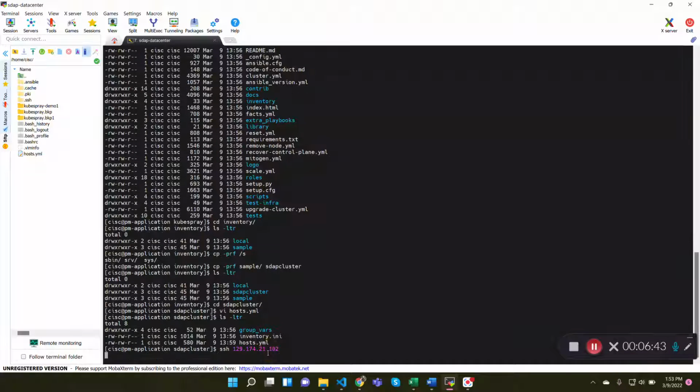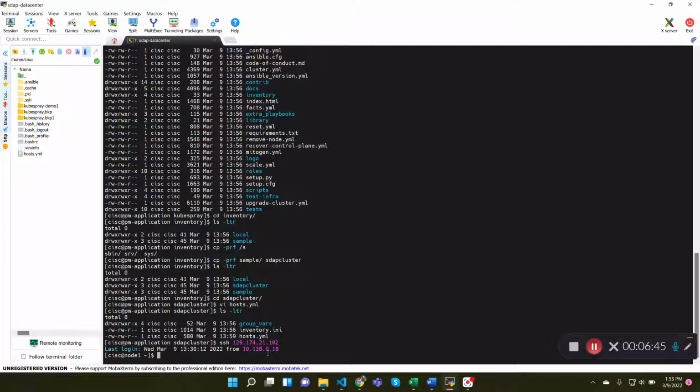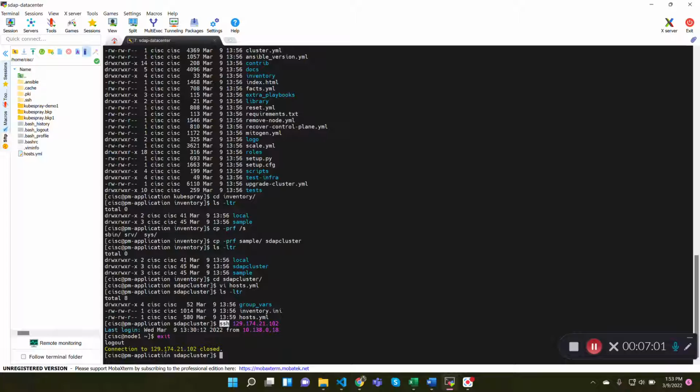So I'm trying to use SSH. I'm able to do so. If you have any authentication issue, please make sure to copy the SSH key from this base station and put it inside the authorized keys of your Kubernetes cluster. I exited from that server.